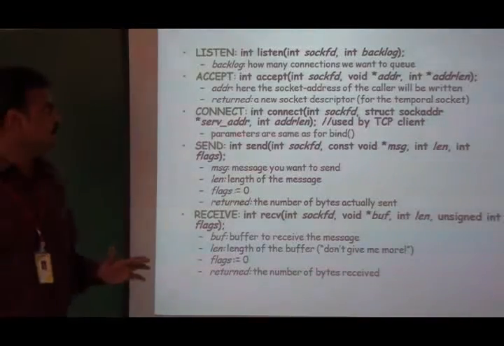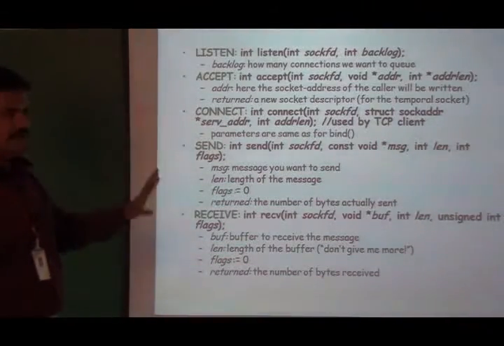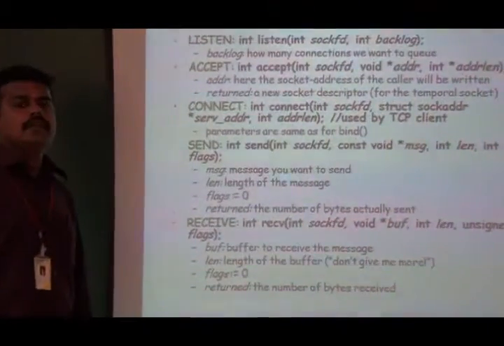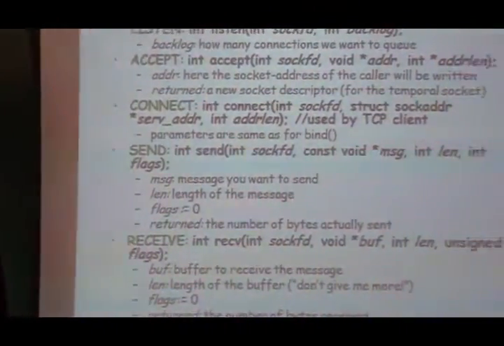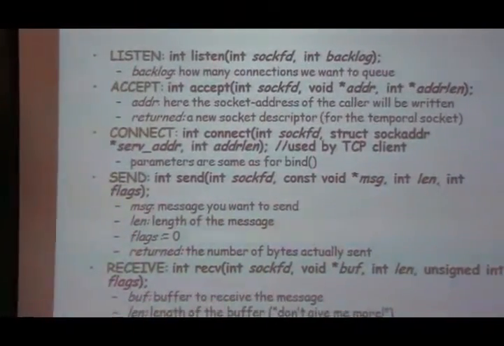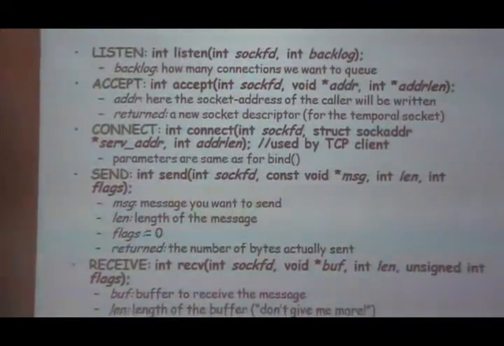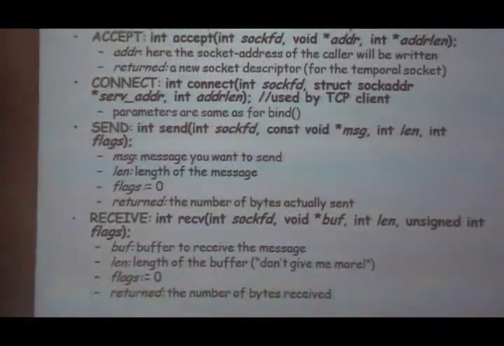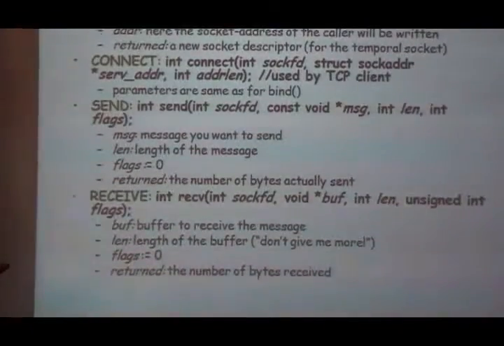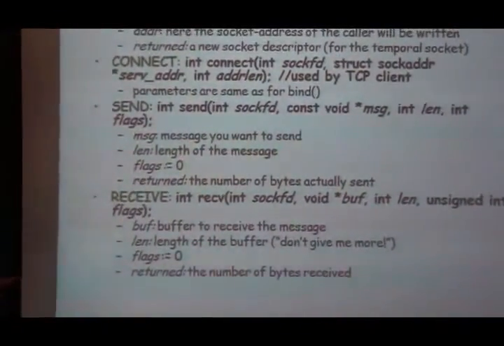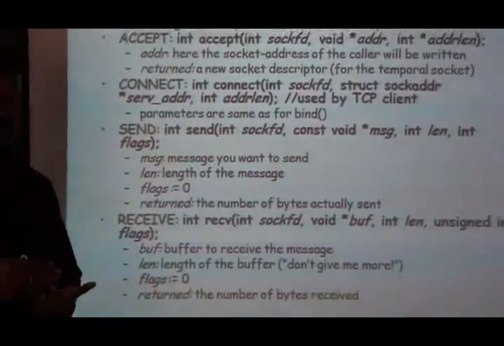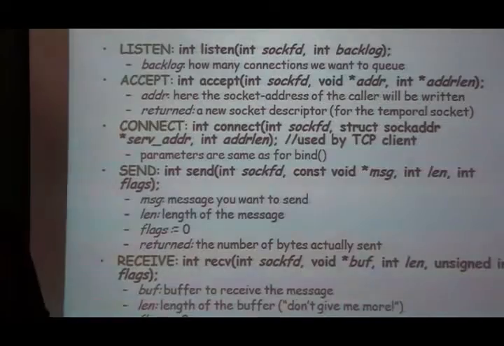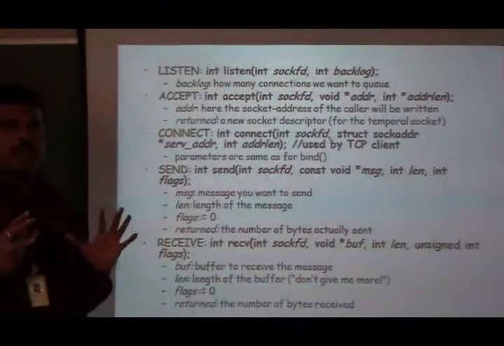Okay. The next function we are going to discuss is called the listen function. Again, the listen function is going to be used at the server program. It is not going to be used at the client program. It takes two different arguments. The first argument will be the socket descriptor. The second argument will be the backlog. The listen function allows the server to listen for incoming connections. So the listen function converts the unconnected socket to a passively open one. It waits for the incoming connections.